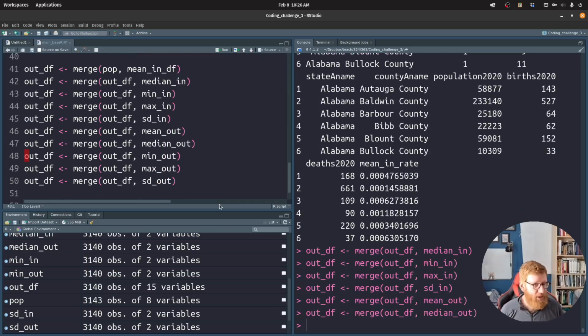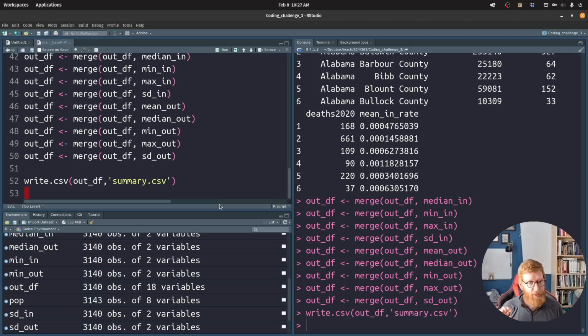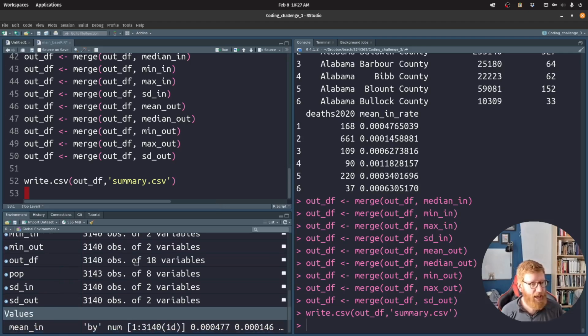So we do all of this, and now we've got our df, our data frame that we want to spit out as a result. We can write that to a CSV. Now there's a little teeny thing which is kind of annoying. Let me show you. So when we look at out df, we've got 18 variables.